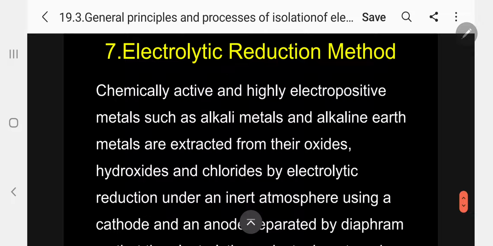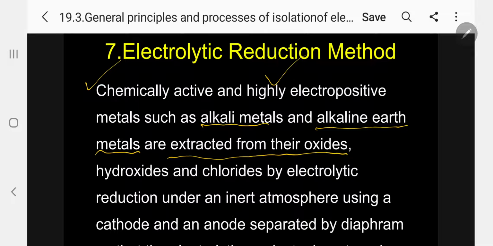The seventh method is called the electrolytic reduction method. What is meant by electrolytic reduction? Chemically active and highly electropositive metals such as alkali metals and alkaline earth metals are extracted from their oxides. Kindly follow. Chemically active, more electropositive, first group and second group, alkali metals and alkaline earth metals are highly electropositive metals.